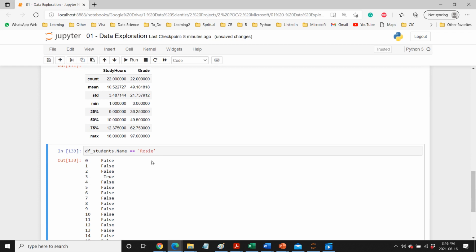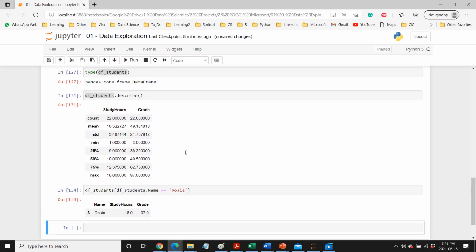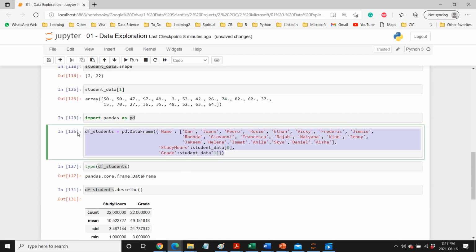Wherever it finds the observation, it will become true, otherwise it will become false. So let me pass this into a data frame. Okay, and now I will have only those observations where the name of the student is Rosie, and we have only one such row, so that's why we are getting that observation. Okay, so this is one way that we can create our data frame.